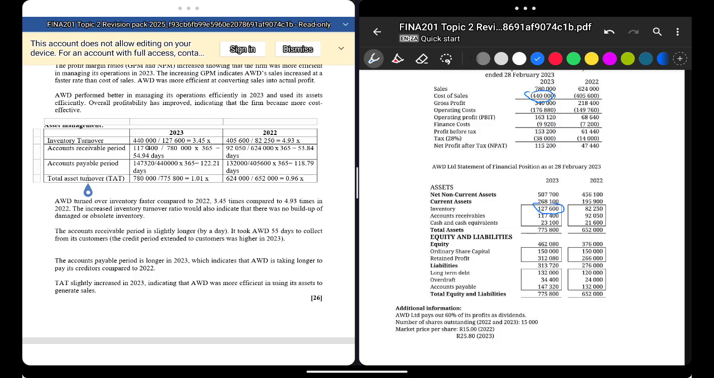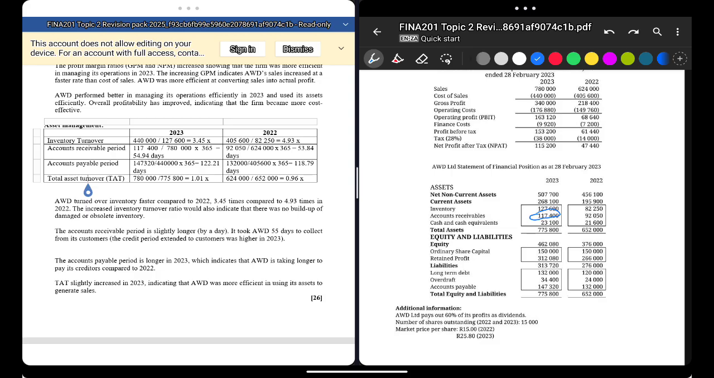Your accounts receivable, your trade receivables over your sales. Now remember, this would be called what? Average payment period. That's what we do now, right? So trade receivables over your sales: 1,400 over 780. Perfect. But you multiply by 365, because you want the days. So your average collection period is always in days.